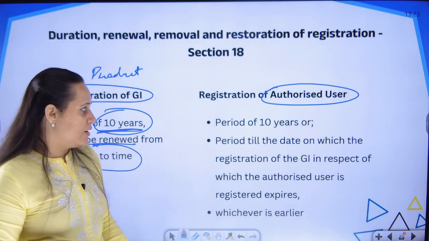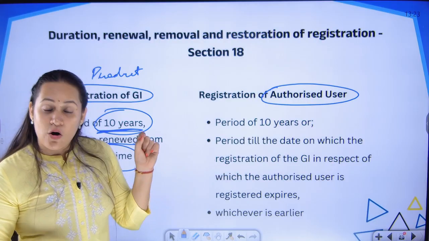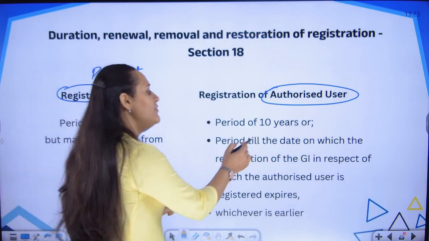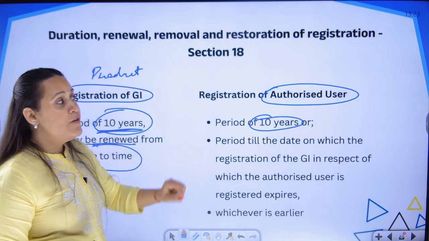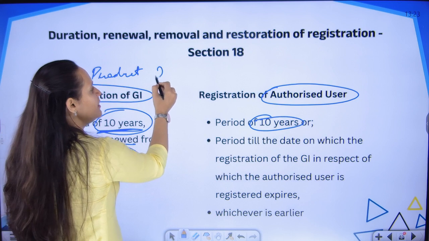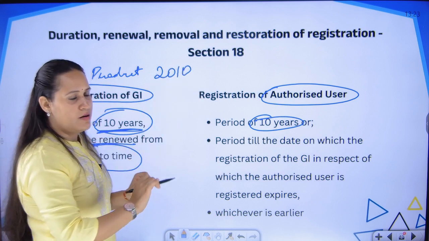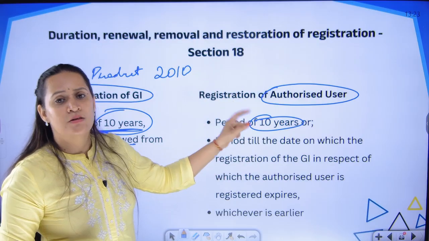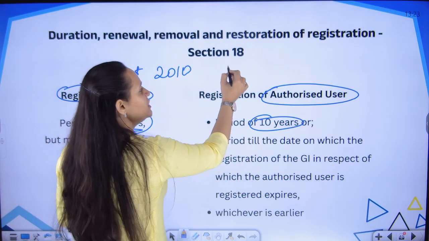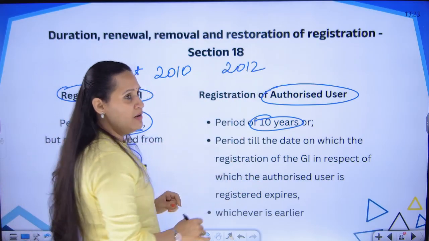You should prove that you are a person who is eligible to grow that GI product or manufacture that GI product. In that case, for the authorized user also, we have registration for a period of 10 years. Or if the GI registration is done in the year, for example, 2010, but you are an authorized representative, as an authorized user, you have taken your registration in the year 2012.